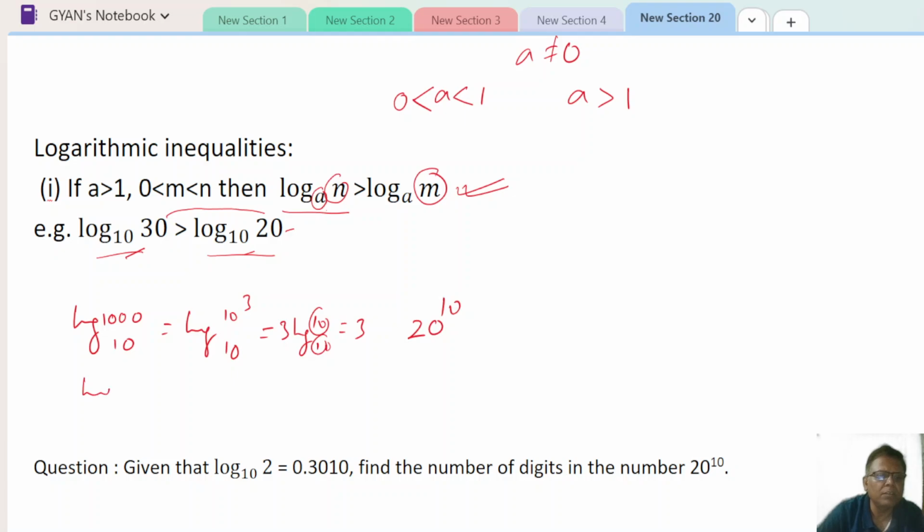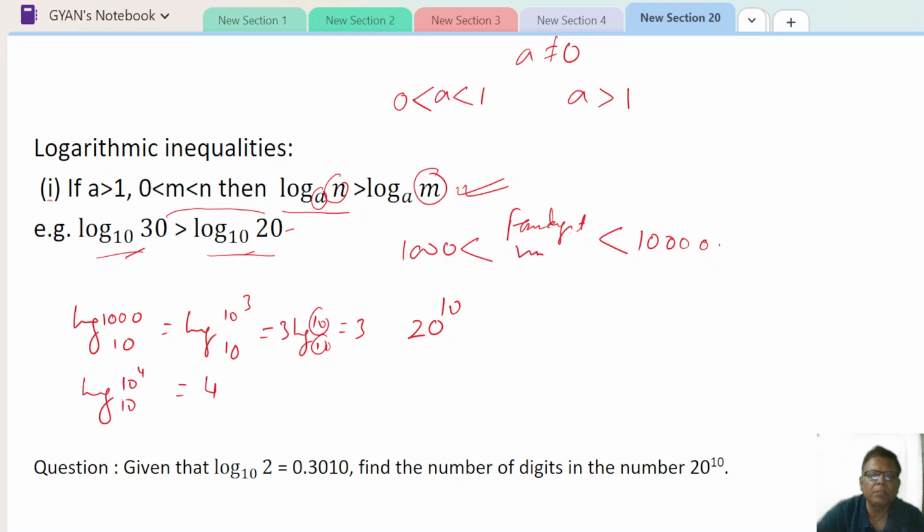And log 10 to the power 4, 10,000, you will take. Then that will come to be 4. So anything greater than 1000 and less than 10,000 will be only a 4 digit number. This is 3 and this is 4.